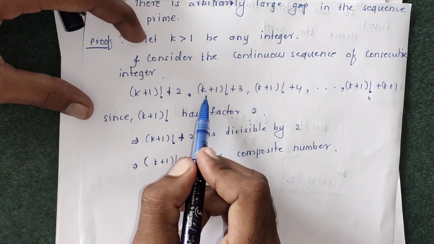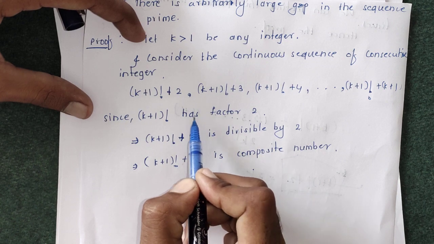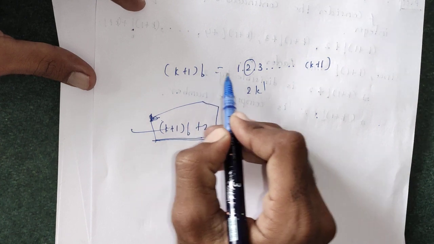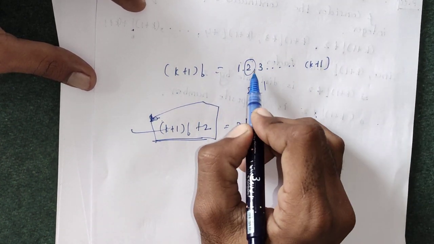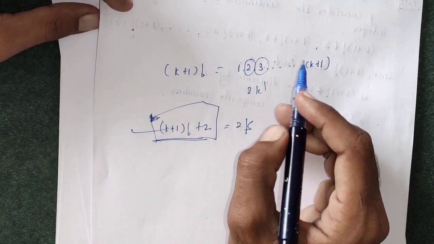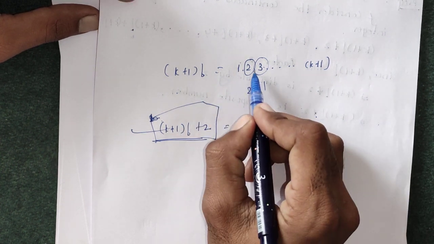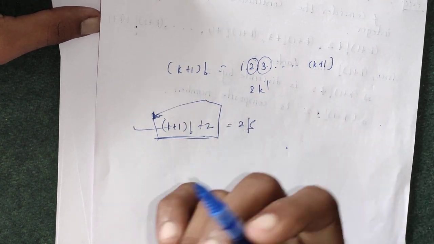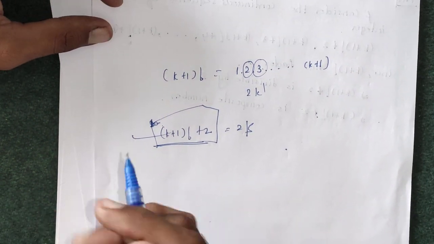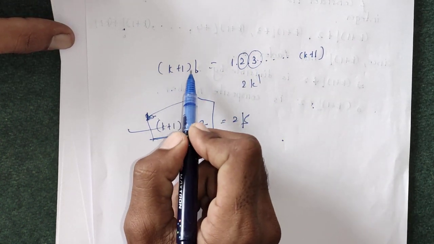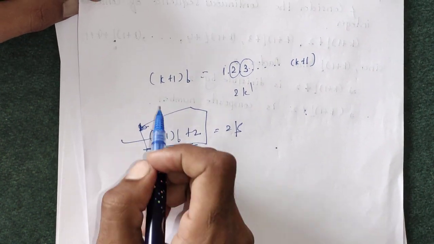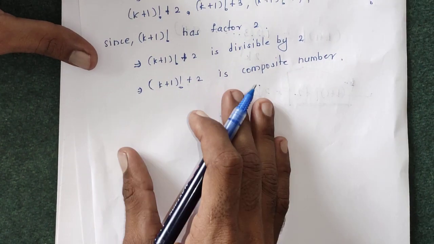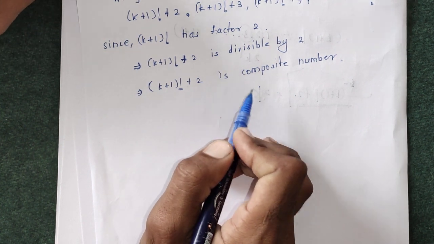Now again, (k+1)! has factor 3. Since (k+1)! = 1 × 2 × ... up to k+1, 3 is going to divide (k+1)!, as we can write this number as 3 × k', where k' = 1 × 2 × 4 × ... up to k+1. From this we can say that 3 divides (k+1)! + 3. Since we are adding 3 to a multiple of 3, any multiple of 3 can divide the sum.